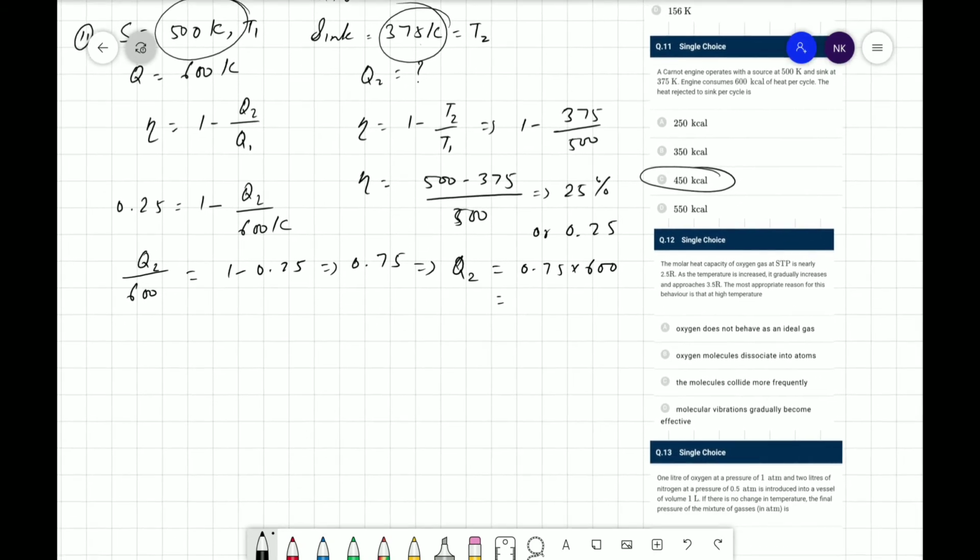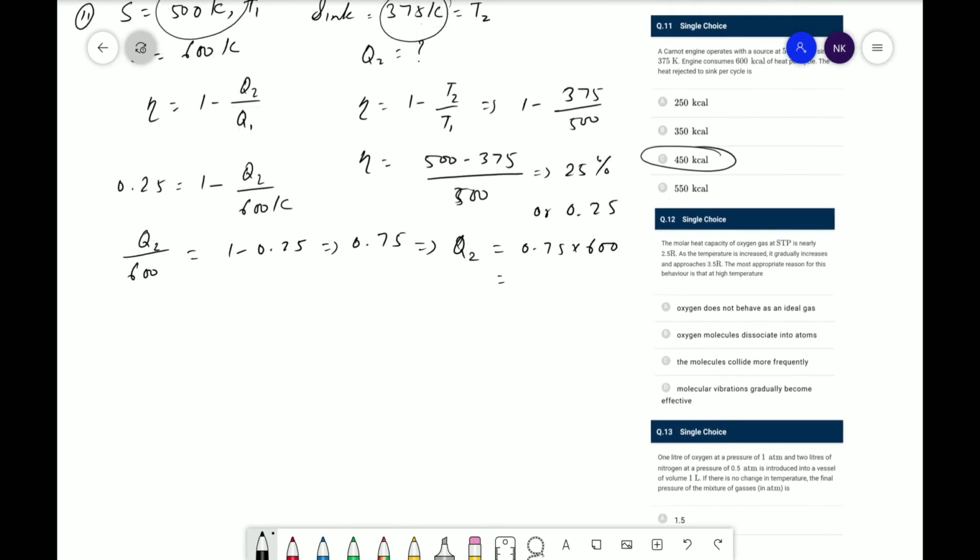Moving towards the next question. We have the molar heat capacity of oxygen gas at STP, which is nearly 2.5 R. As the temperature is increased, it gradually increases and approaches 3.5 R. The most appropriate reason for this behavior is, at higher temperature, what will happen?